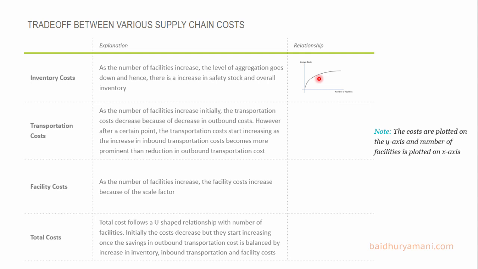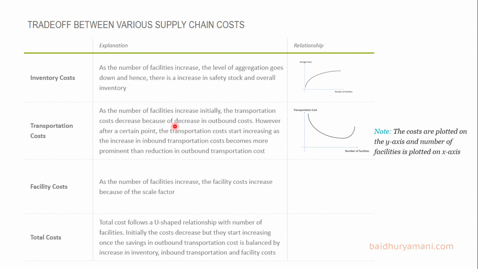The relationship is a little complex in the case of transportation costs. It has two components: outbound cost and inbound cost. Outbound cost is generally the cost of moving products from DCs to the customers. The outbound cost decreases with an increase in the number of facilities as the facilities get closer to the customers. At the same time, inbound cost, that is the cost of moving items from plants to DCs, increases with an increase in the number of facilities.